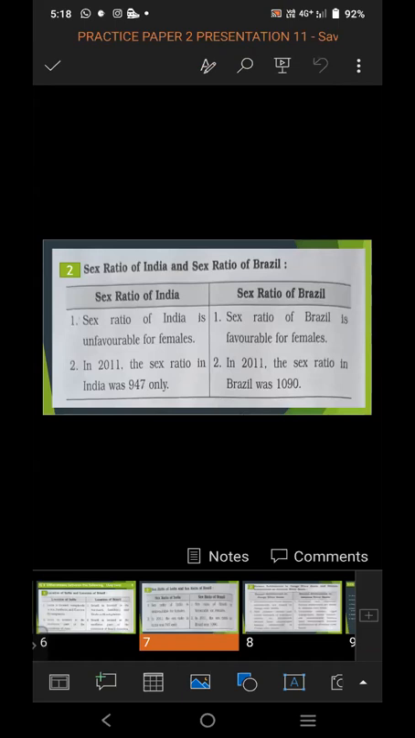In this way, you have to write the differentiation between the sex ratio of India and the sex ratio of Brazil. The sex ratio of India is unfavorable for females, and the sex ratio of Brazil is favorable for females. In 2011, the sex ratio in India was 947 only. In 2011, the sex ratio in Brazil was 1090.